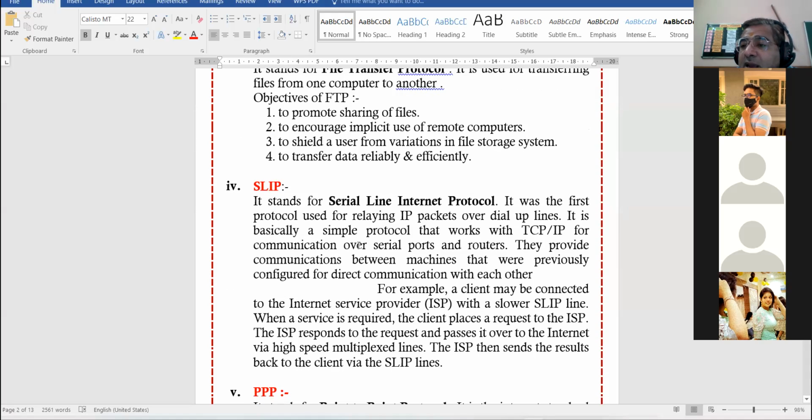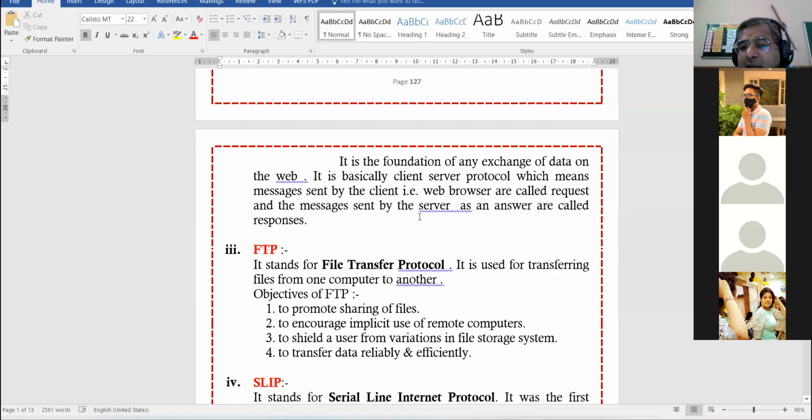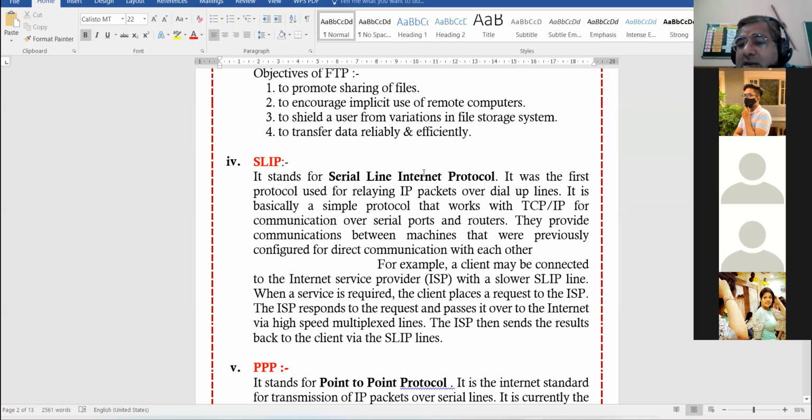TCP IP, HTTP and FTP. Clear? Then you have SLIP, Serial Line Internet Protocol. It was the very first protocol that used IP packets over dial-up lines. Dial-up connection is the temporary connection, not permanent. Okay, clear?